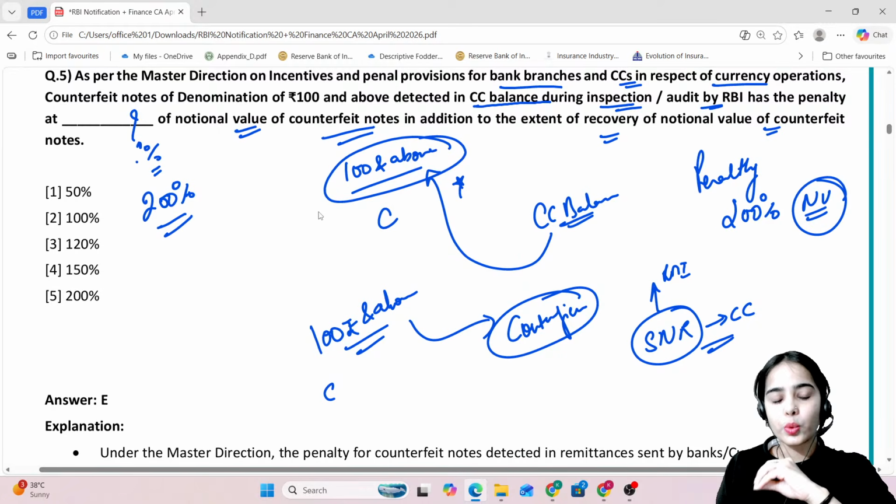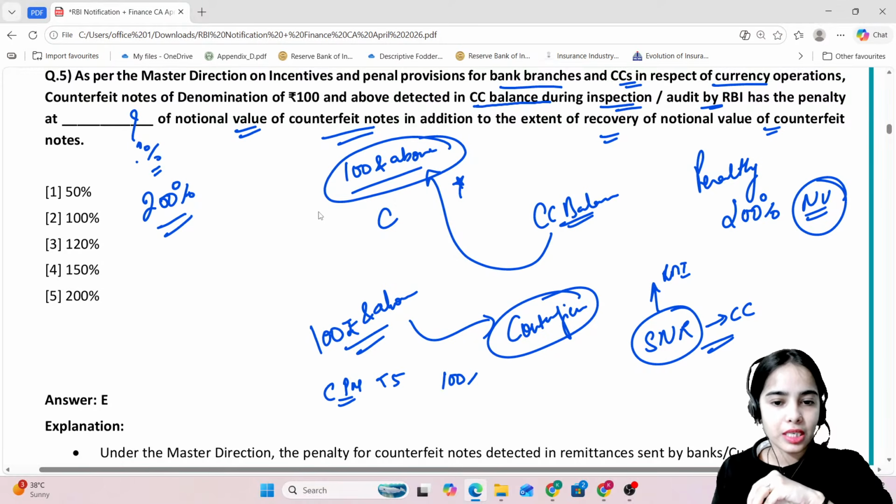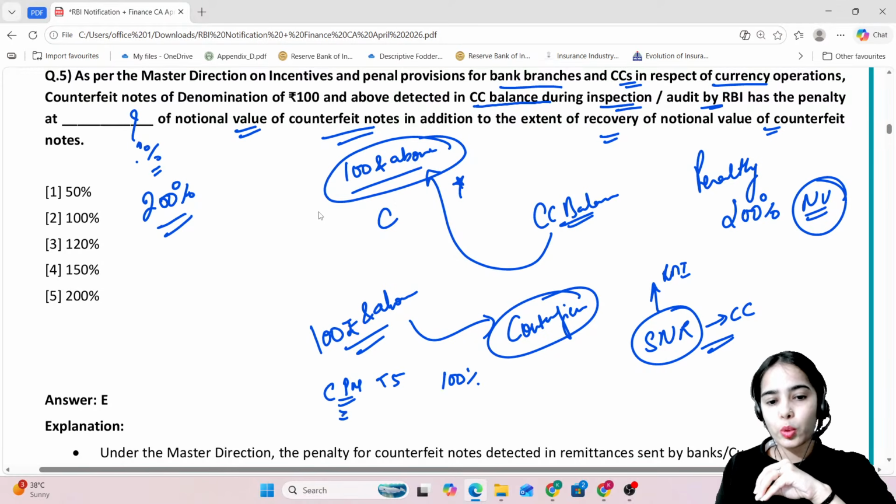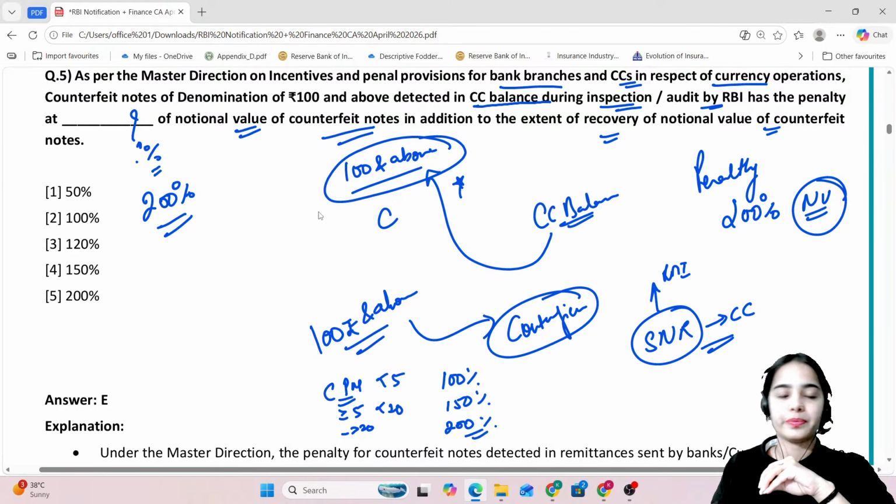If the counterfeit notes per million notes is less than 5, the penalty will be 100%. If it is equal to or more than 5 but less than 20, the penalty will be 150%. If it is equal to or more than 20, then the penalty will be 200%. So this is the idea.